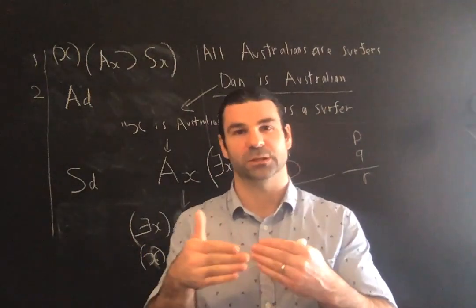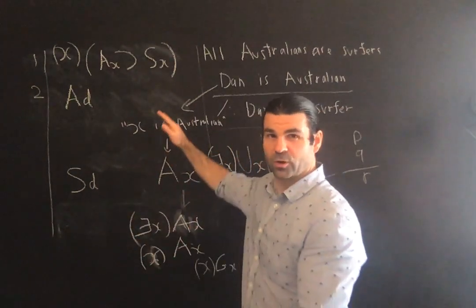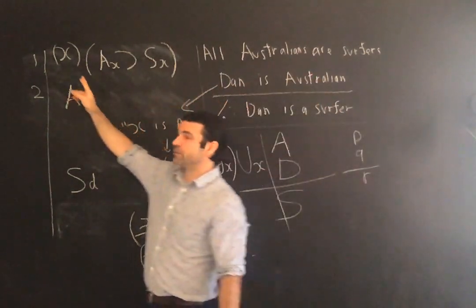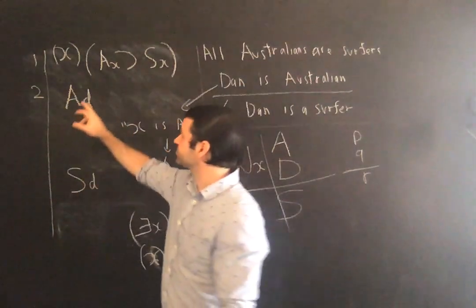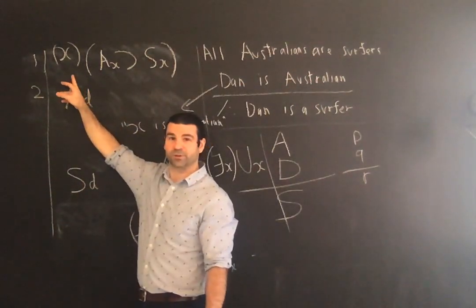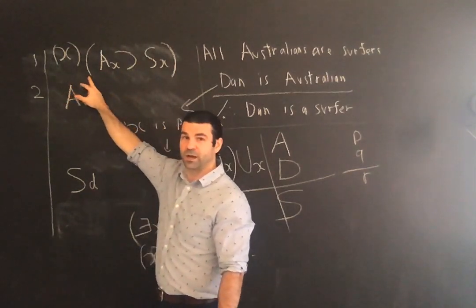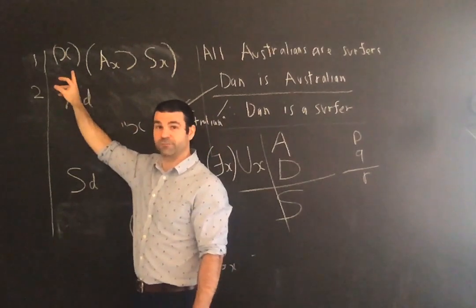the correct logical form of a statement like, let's just work with all Australians are surfers, is this. For all x, which means for every x in the universe, and then the brackets mean basically this propositional function is true of everything.